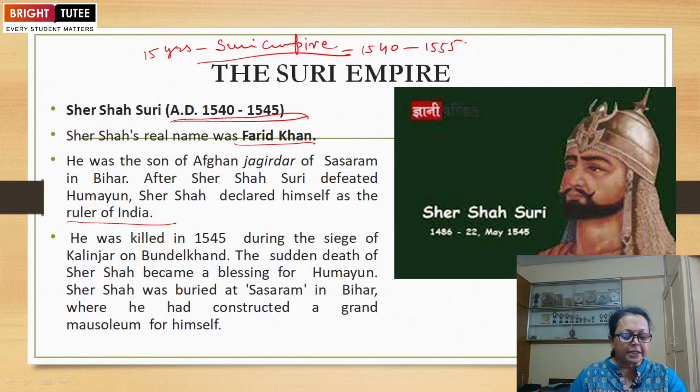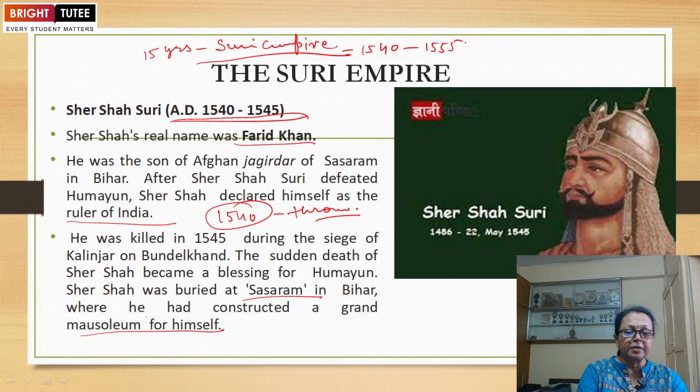But unfortunately, he ruled barely for 5 years. He was killed in 1545. In 1540 he ascended the throne, and in 1545, during the siege of Kalinjar in Bundelkhand, the sudden death of Shershah became a blessing for Humayun. Shershah was buried at Sasaram in Bihar, where he had constructed a grand mausoleum for himself.